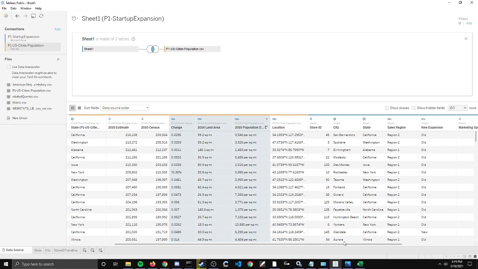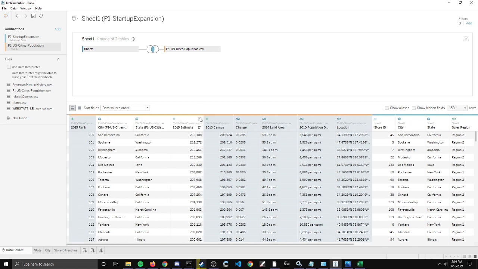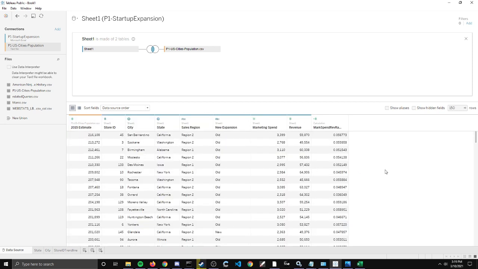We just need population. Don't need this, and we don't need this. Estimate. Maybe we won't even need actual. Yeah, we already have the cities, right? We don't need none of that. This is what we need.